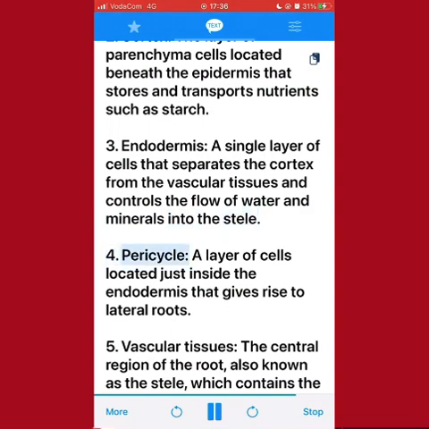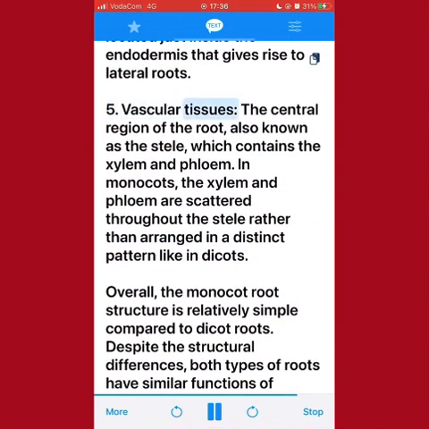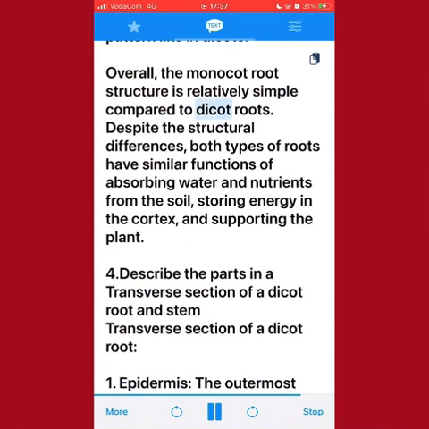4. Pericycle, a layer of cells located just inside the endodermis that gives rise to lateral roots. 5. Vascular tissues, the central region of the root, also known as the stele, which contains the xylem and phloem. In monocots, the xylem and phloem are scattered throughout the stele rather than arranged in a distinct pattern like in dicots. Overall, the monocot root structure is relatively simple compared to dicot roots. Despite the structural differences, both types of roots have similar functions of absorbing water and nutrients from the soil, storing energy in the cortex, and supporting the plant.